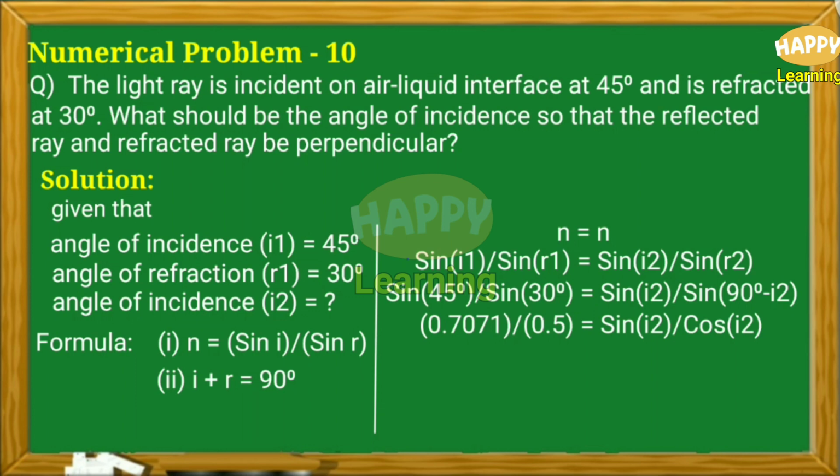Then on the left hand side, 1.414, that is equal to tan I2 on the right hand side. Then from the natural tan table, for 1.414, I2 will be 57.4 degree.